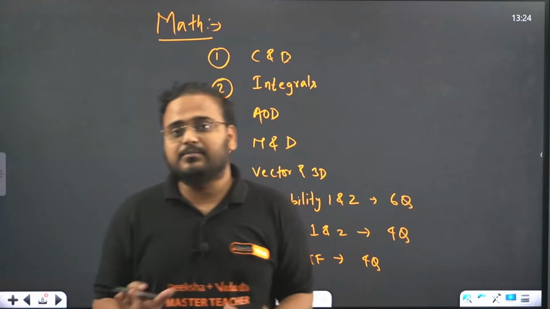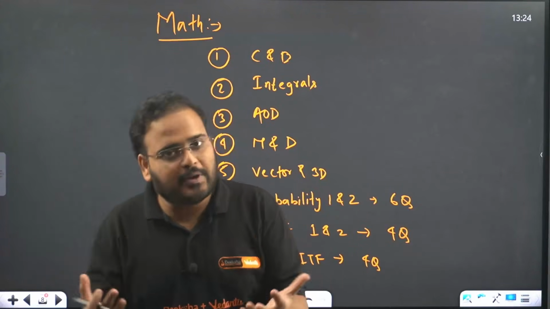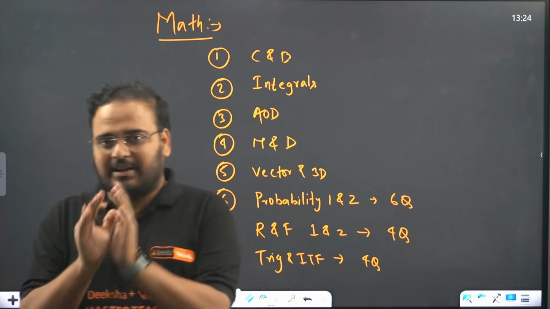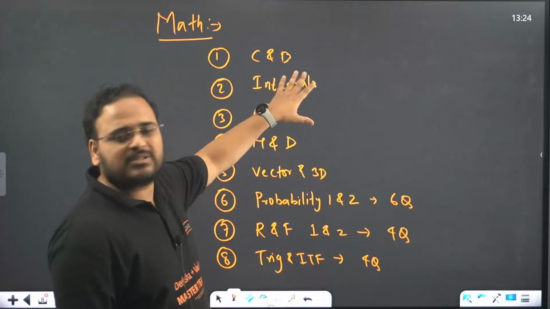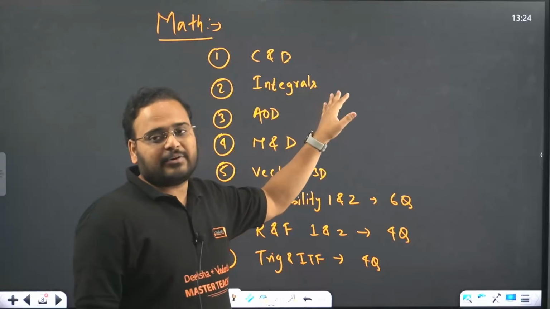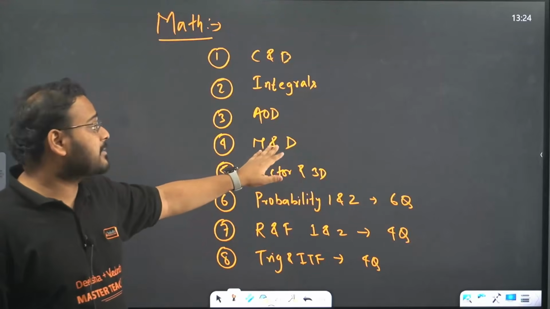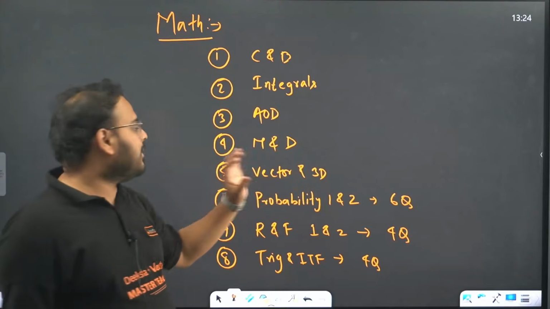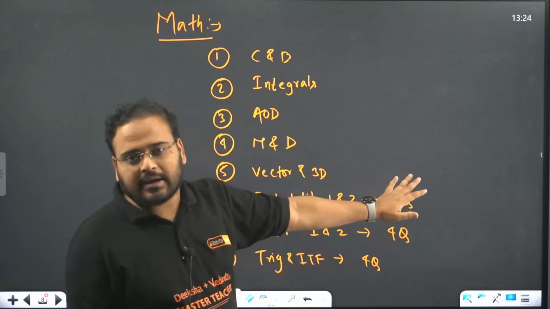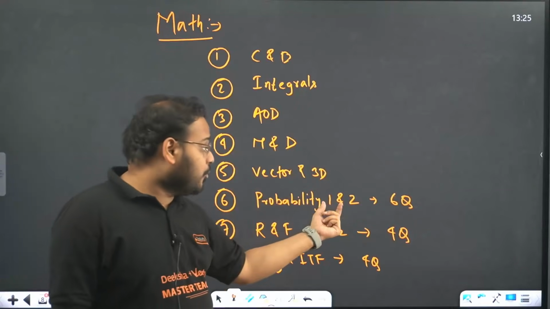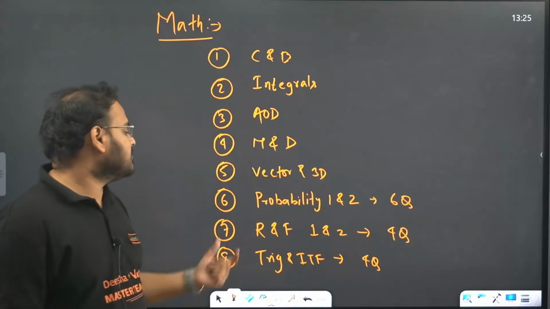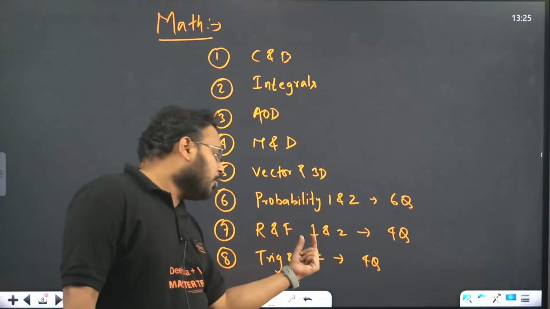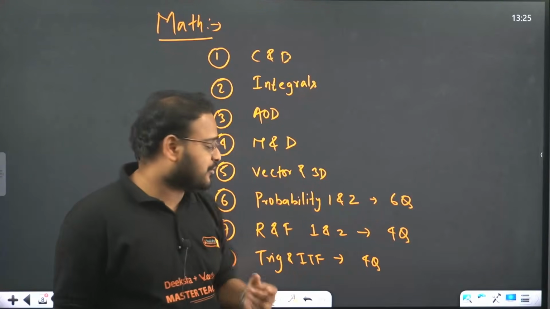Now comes my subject. You know me, I'm your Ankit sir, so I take care of the mathematics side, and this is my understanding of the chapters. C&D comes for 6 marks, integrals also come for 5 to 6 marks, AOD for 3 marks, matrix and determinant combined 8 marks, vector and 3D combined 8 marks, probability if you combine PU1 and PU2 together, 6 questions means 6 marks. R and F, relation and function of both PU1 and PU2, becomes 4 questions.